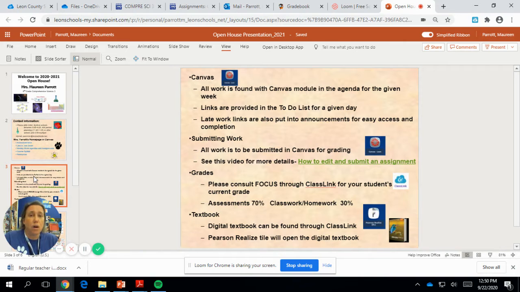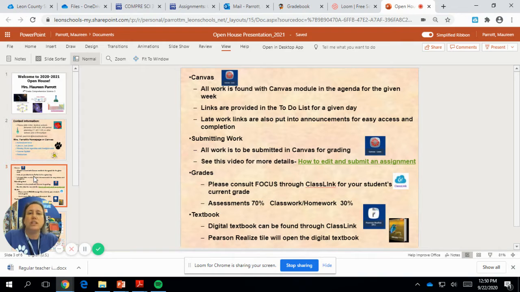So when they first go onto the home page, I always direct them to this week's work. There's a blue beaker, and when they click on that, it will take them to the current module we're on. And then in there, you will see an agenda for the given week. It's usually named by whatever the date that Monday is. So this week's agenda is called the agenda for the week of 9/21, because that was the Monday that started this week.